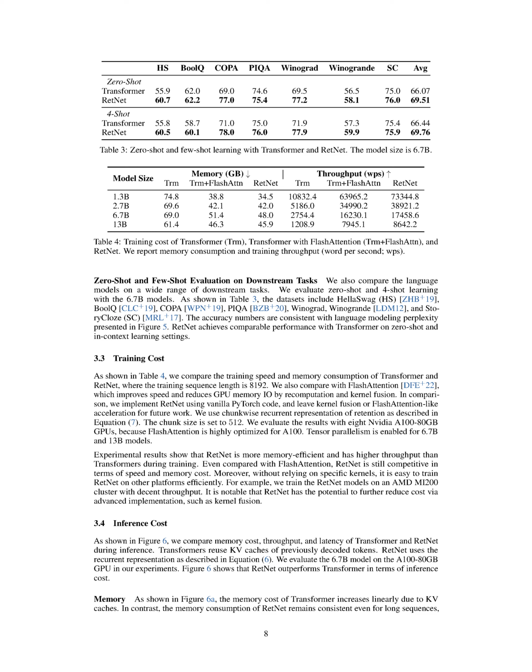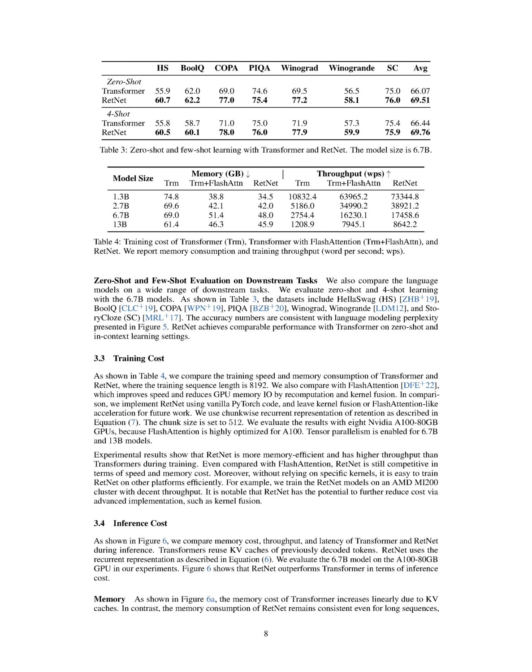Our results showed that RetNet is more memory efficient and has a higher throughput than Transformers during training. Even when compared to Flash Attention, RetNet held its own in terms of speed and memory usage. Plus, RetNet doesn't rely on specific kernels, making it easy to train on various platforms. For instance, we successfully trained RetNet models on an AMD MI200 cluster with good throughput. We also believe that RetNet has the potential to further reduce costs with advanced implementation techniques like kernel fusion.